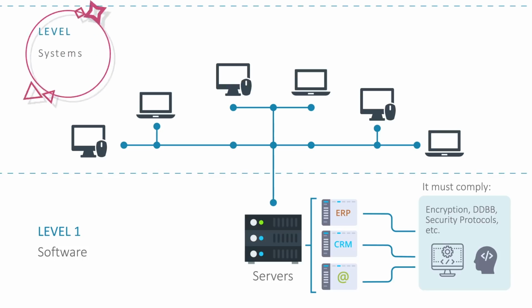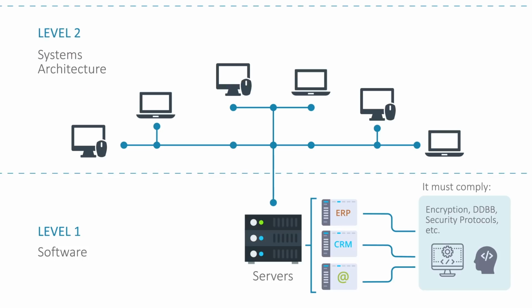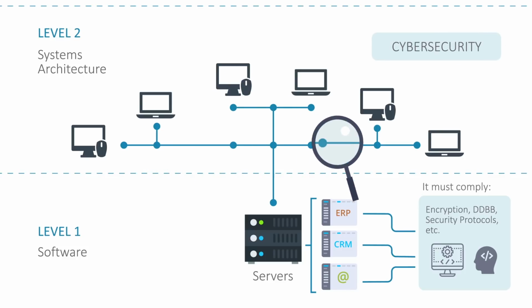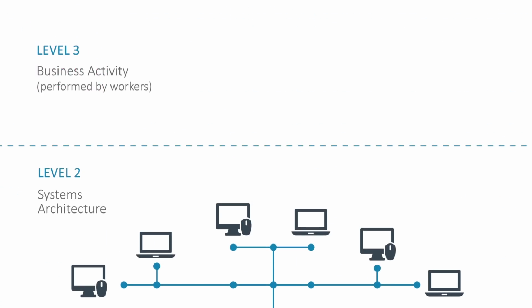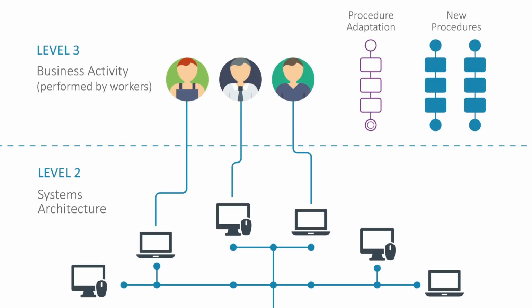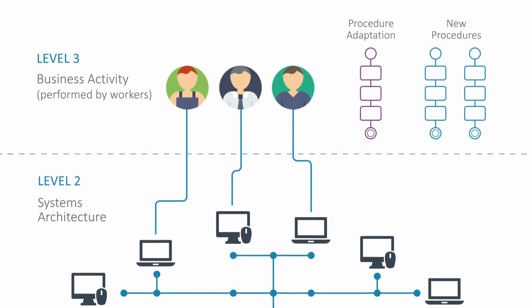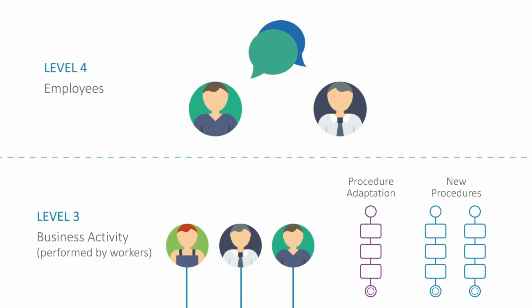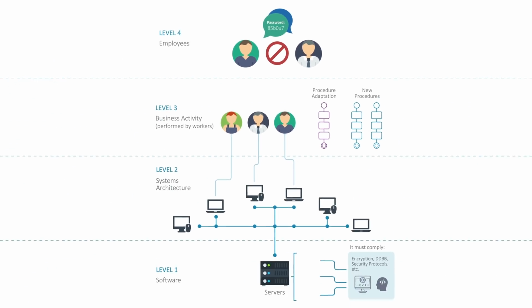Another affected level is systems architecture. This level covers aspects such as network security systems to prevent cybersecurity failures. Another important level is the business activity performed by workers. To comply with the GDPR, some current procedures must be performed in a certain way, and new procedures must be implemented. And this level refers to failures that cannot be fully controlled by technology. An example would be divulging a user password in conversation. The best way to prevent breaches at this level is to continuously train employees.